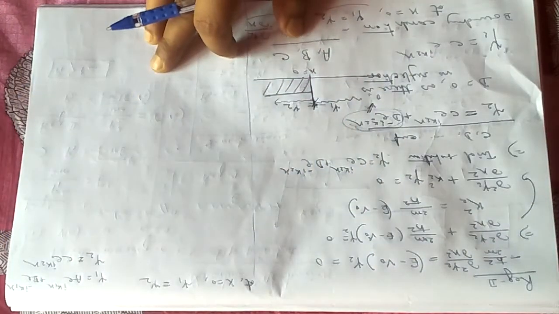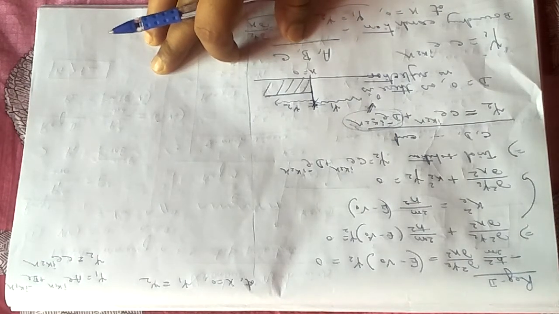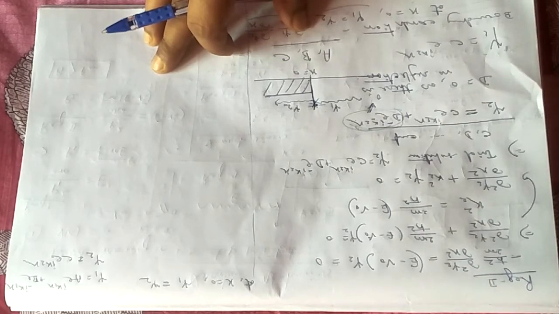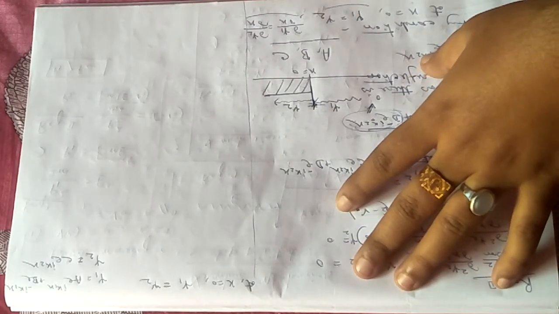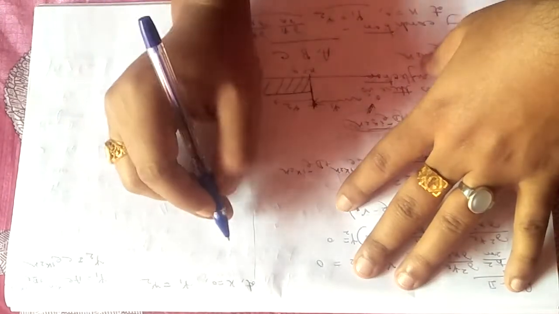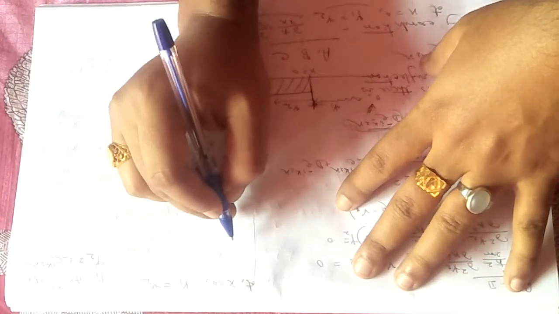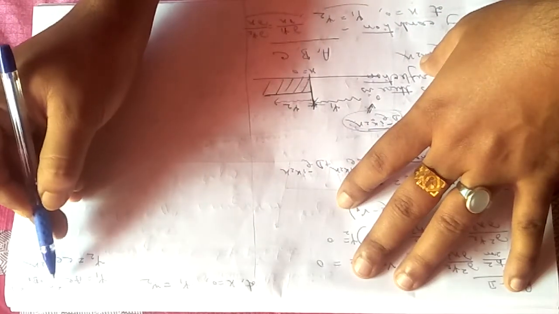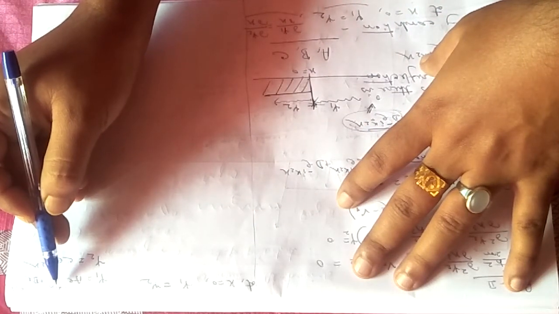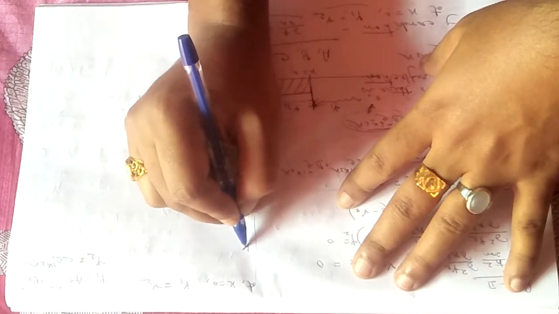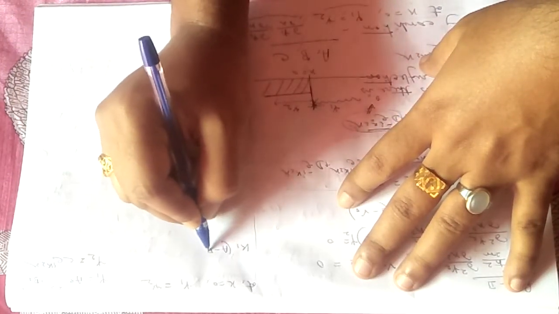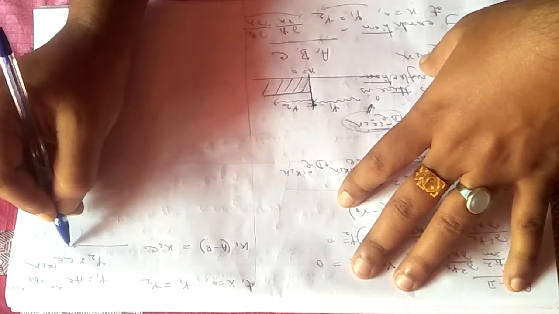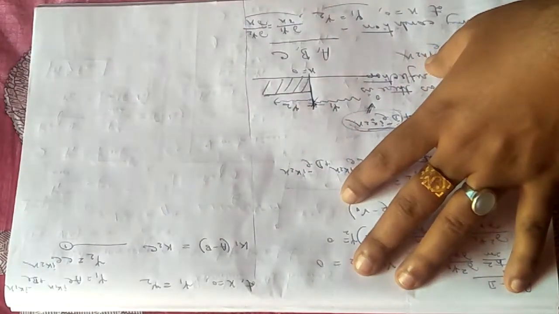So from the boundary conditions, I am having psi 1 equals psi 2 at x equals 0. After putting it, you can try it. You will put the values for x equals 0, e to the power something to the power 0 equals 1. So finally you are getting k1 into a minus b equals k2 into c. This equation you are getting. You can give it equation number 1 or 2, whatever.